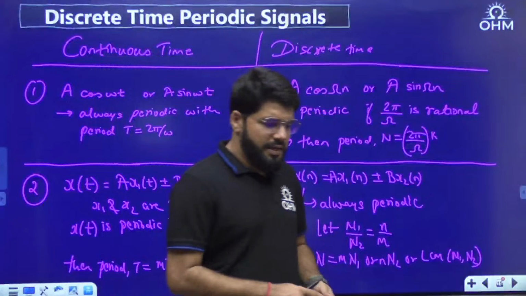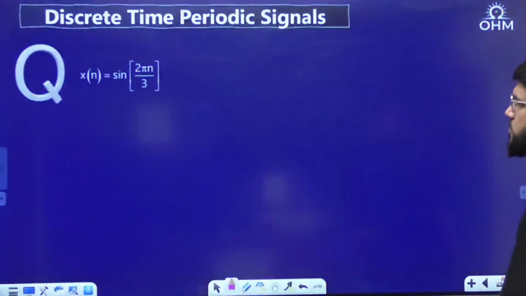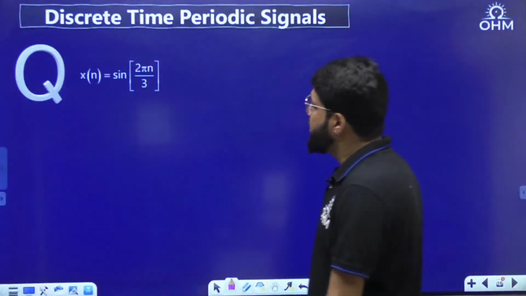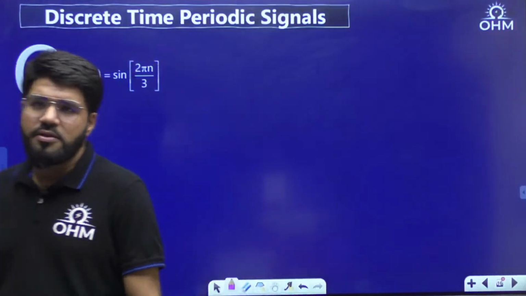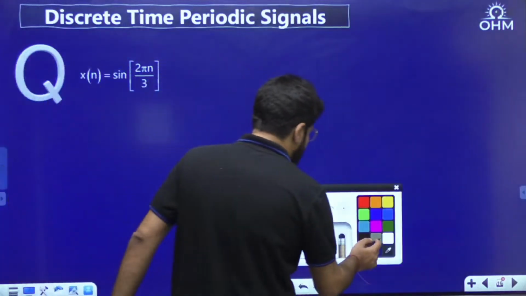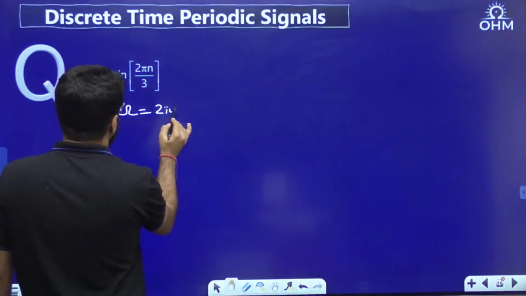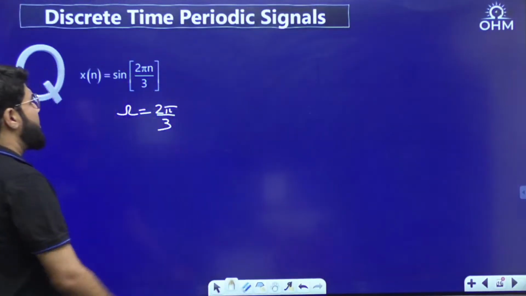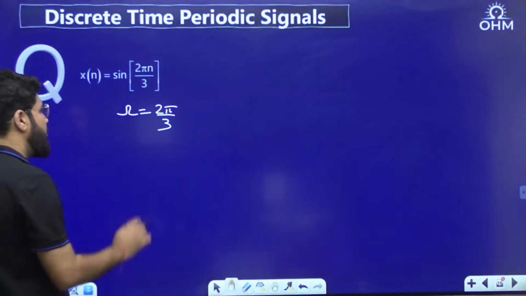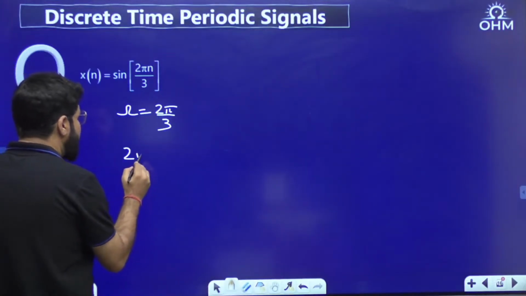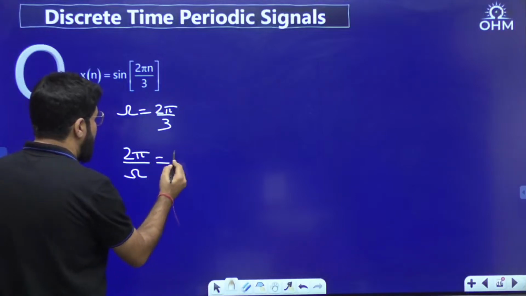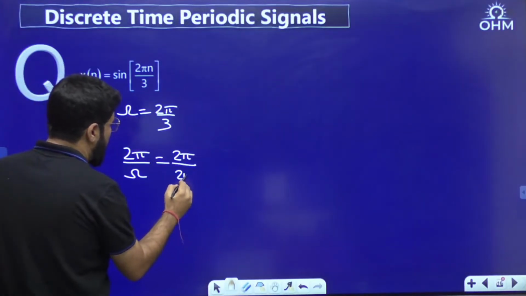Next, x[n] is equal to sine 2 pi by 3 n. Very simply, let's practice these cases. What is the value of omega here? Sine omega n, omega is 2 pi by 3. Firstly you have to check 2 pi upon omega.